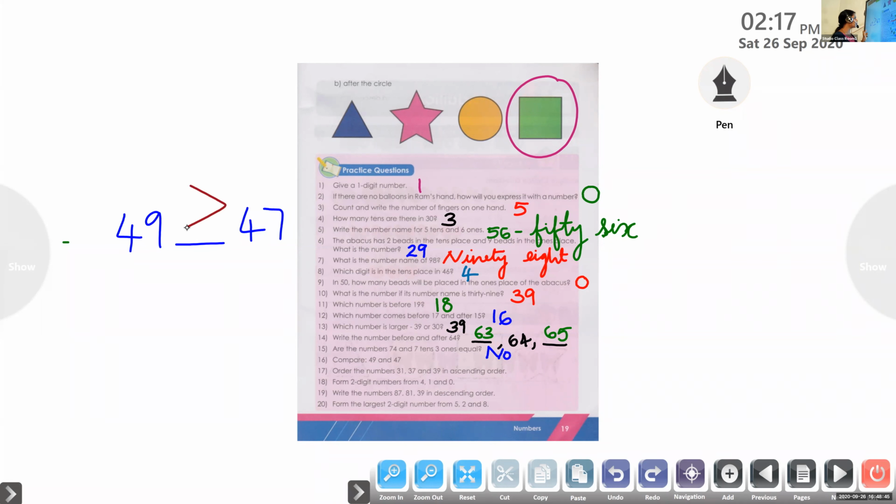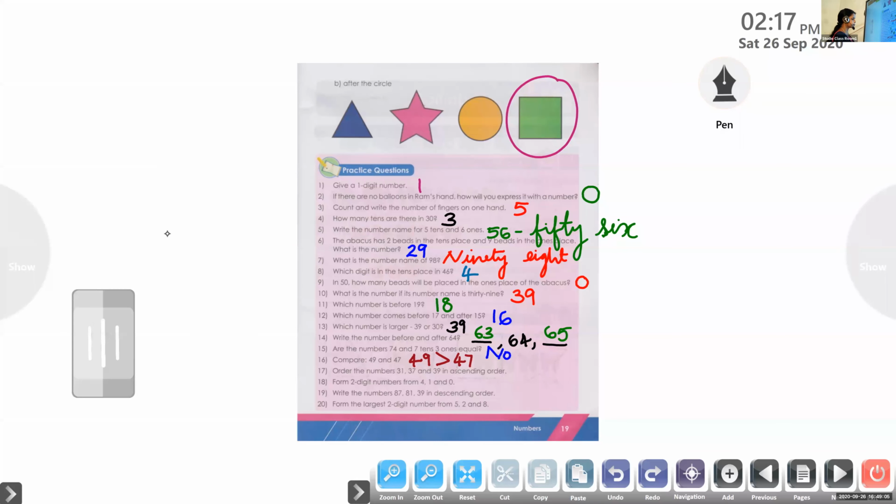Okay. So how we will read this? 49 is greater than 47. So we can write 49 greater than symbol 47. Okay. So this we can read 49 is greater than 47.